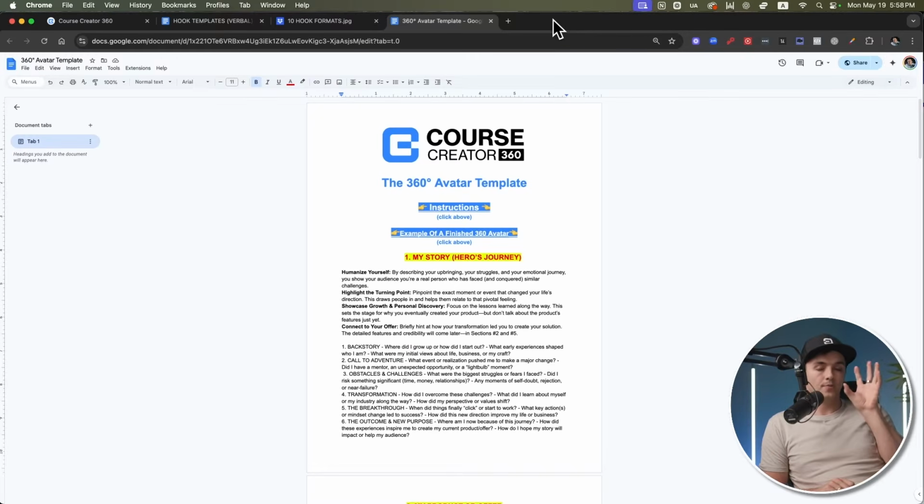And then third is perhaps one of the most powerful documents you can make when talking to AI. It's what I call the 360 avatar templates. I've made this, again, all the links are in the description below. Making this one document deserves a whole training on its own, but essentially, whenever you write a prompt to AI, most of you are starting from zero every single time.